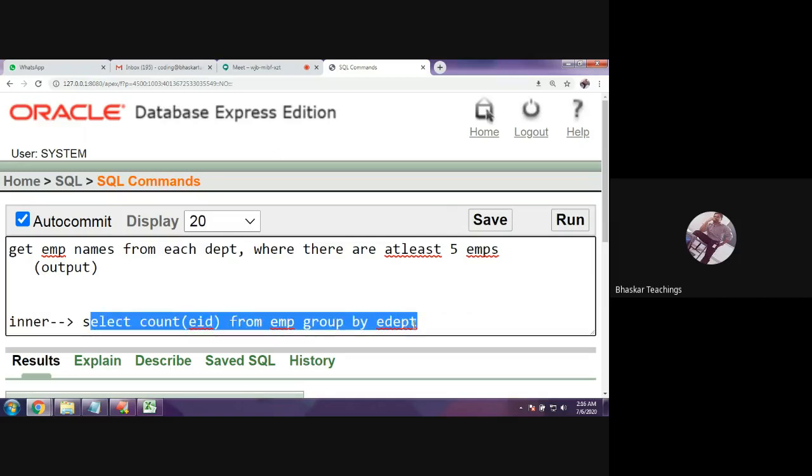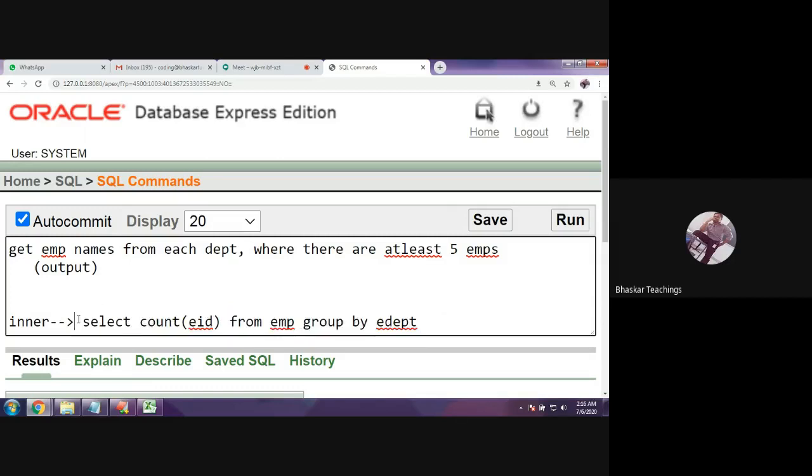This would present me the departments with more than 5 employees. Okay, so count of the employees, group by department. Okay, no, what is this? This would display the count of each department. That's it, not the departments with 5 employees. I did not give this condition, right? This query for now will just display me the count from each department.